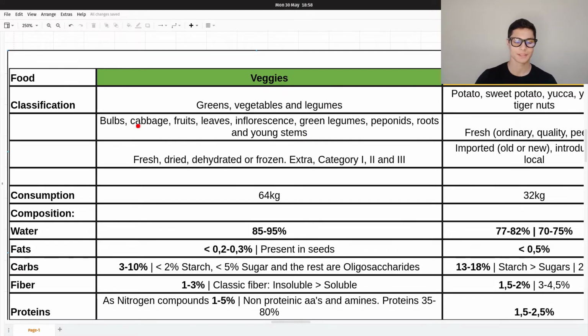The classification of veggies can be done by botany, and we have bulbs, cabbage, fruits, leaves, inflorescence, green legumes, as I told you, pepponids, roots, and young stems. Then we can classify veggies as fresh, dried, dehydrated, or frozen, and by categories: extra, category 1, 2, and 3. Consumption in Spain: 64 kilograms per individual per year.